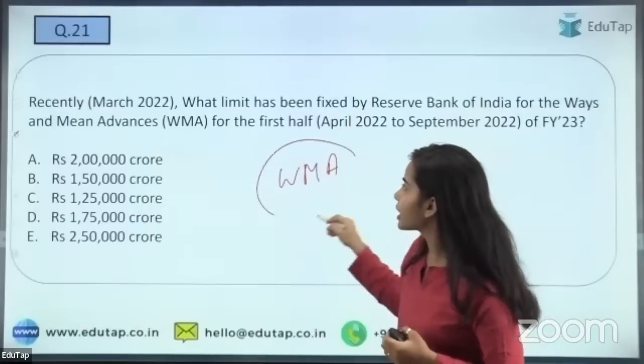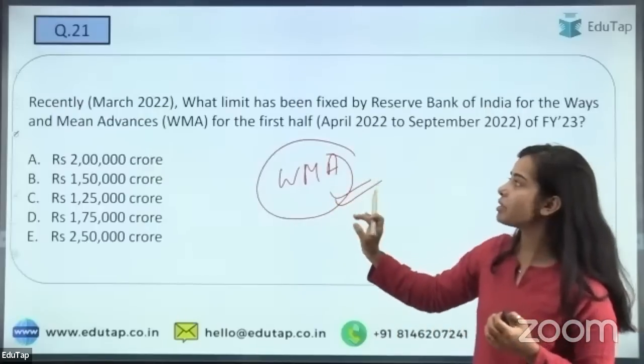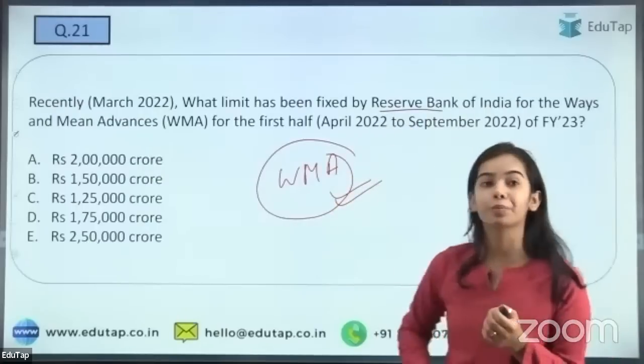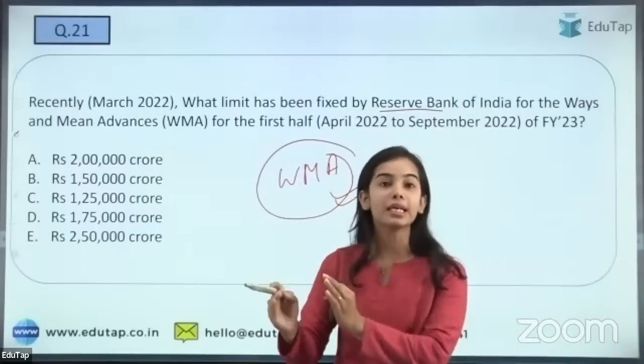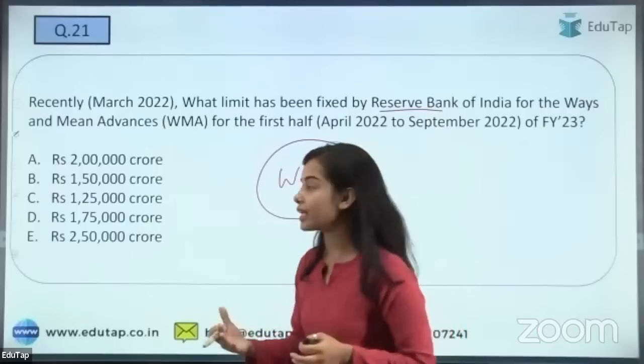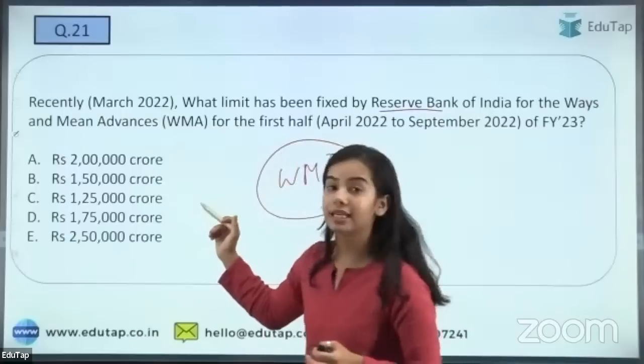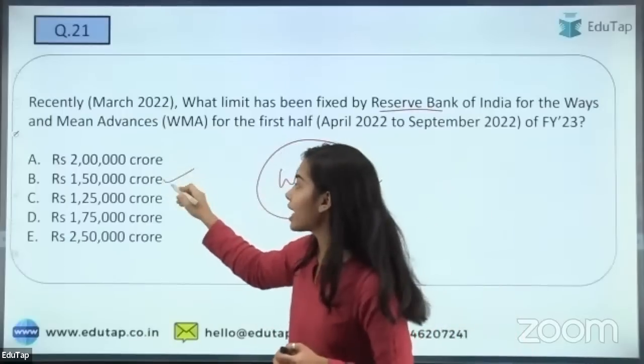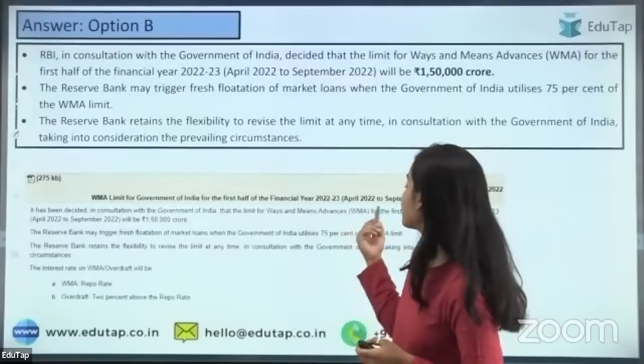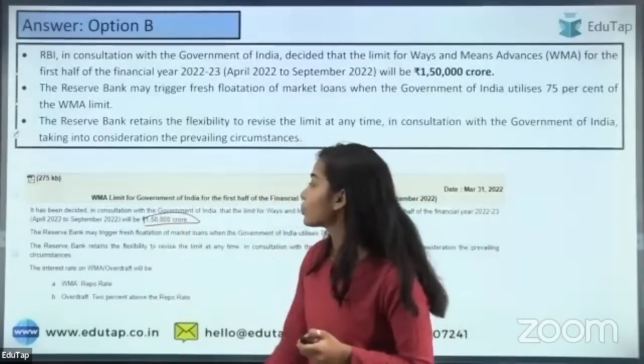So next is the WMA limit. What is the WMA limit? That is the ways and means advances limit, that is fixed by the RBI for the time period of April till September. So yes, again I'm getting very fast answers, and that is correct. It is 1,50,000 crores. So this is the limit, 1,50,000 crores.